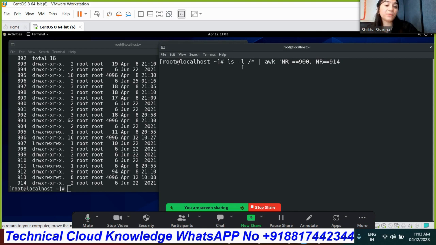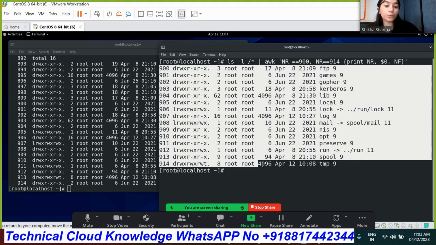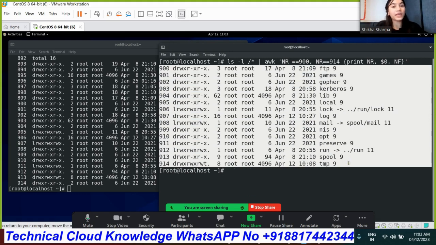So now it will provide me the content in the range of 900 to 940, just this content, not more and not less. Print NR, $0 and NF. As you can see, I get the output only between the range of 900 to 914.